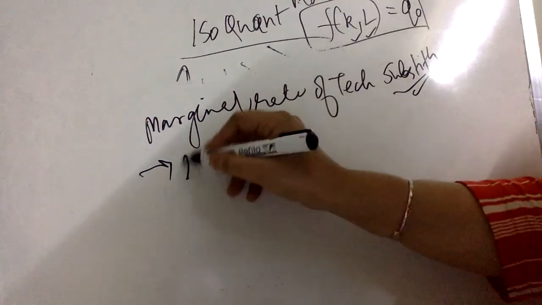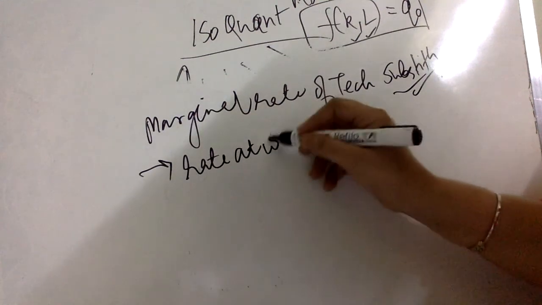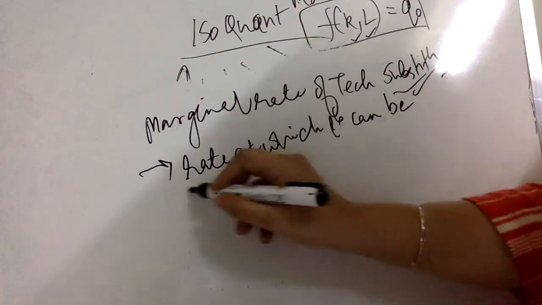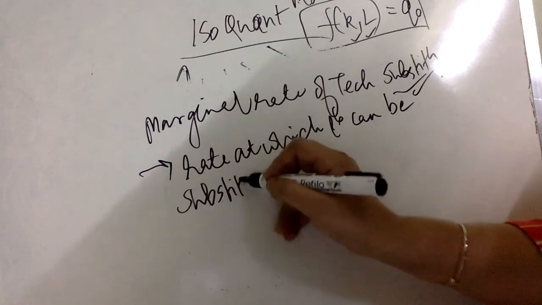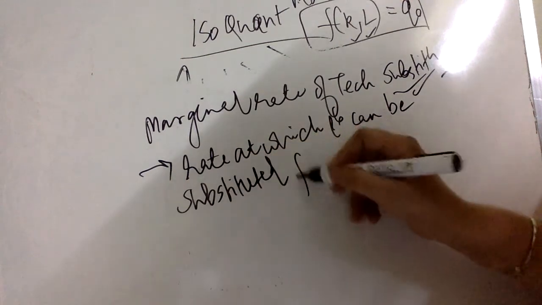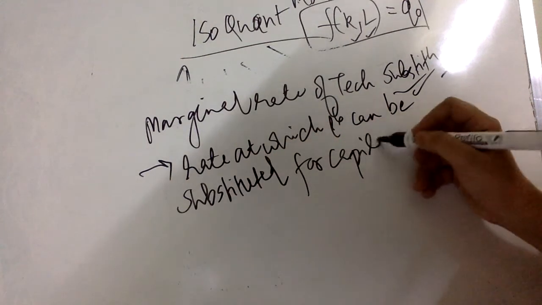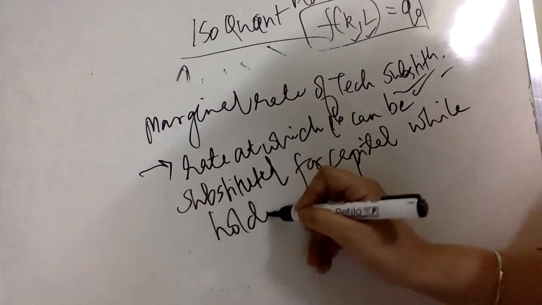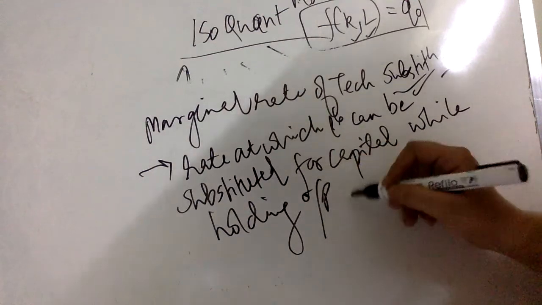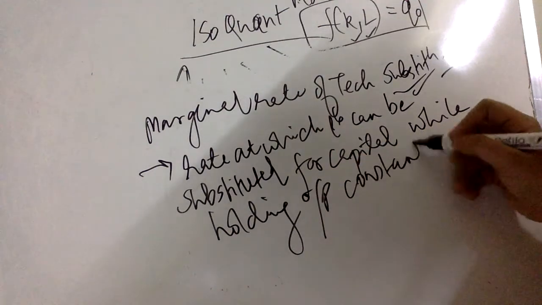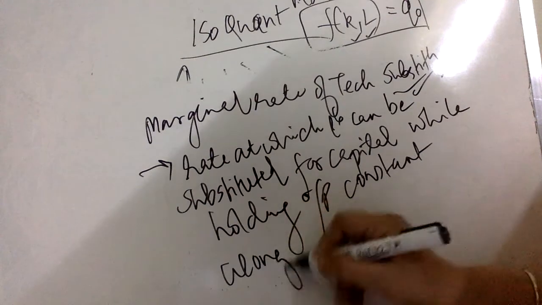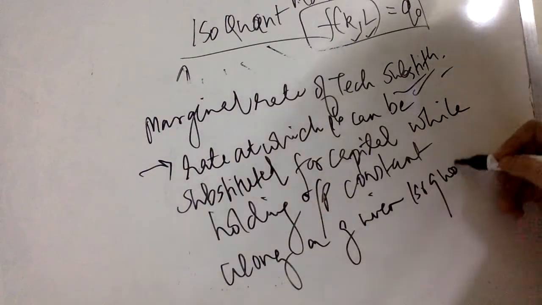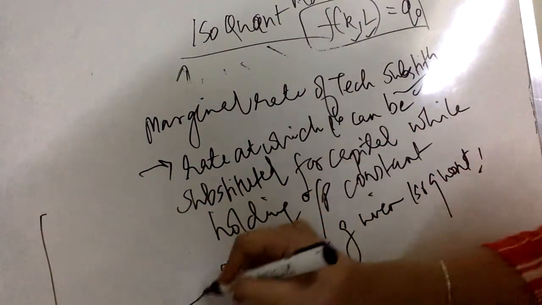It shows the rate at which labor can be substituted for capital while holding output constant along a given isoquant.